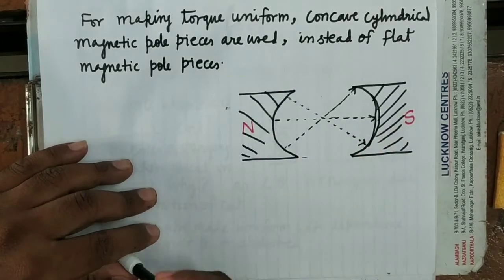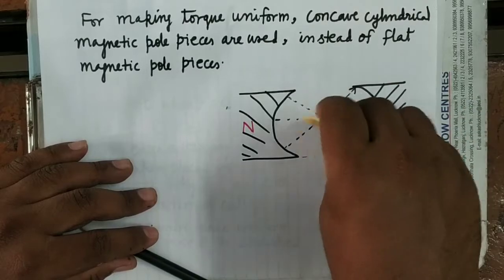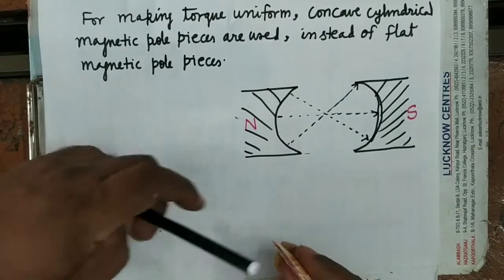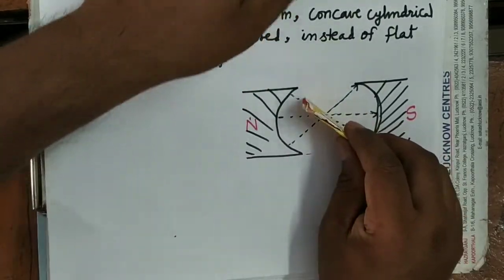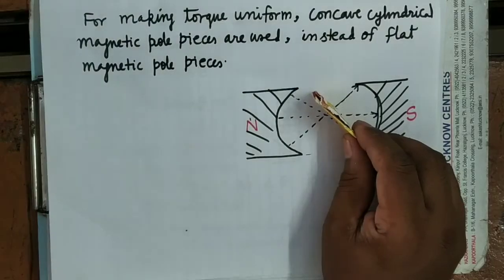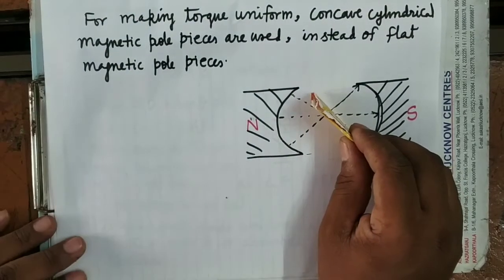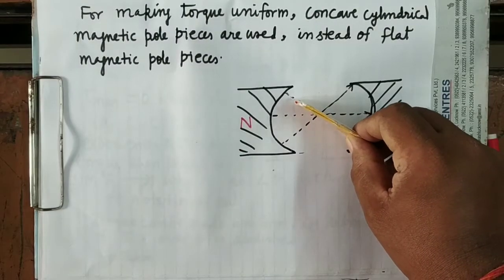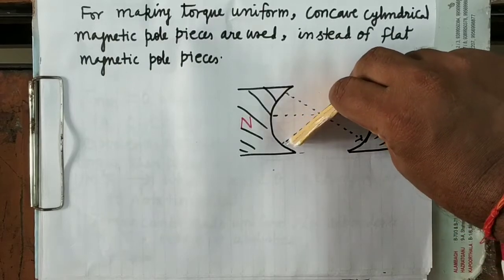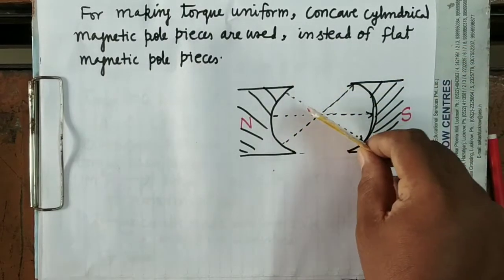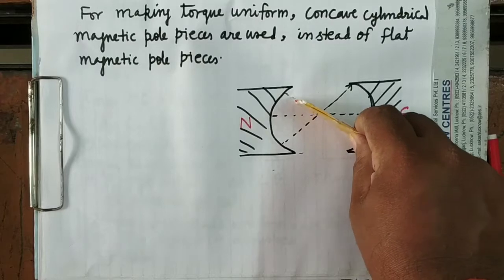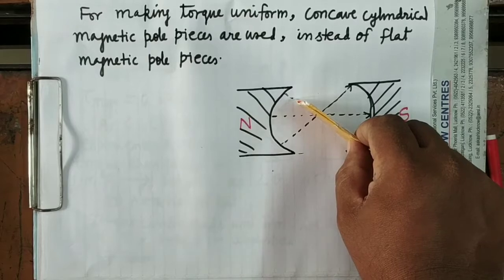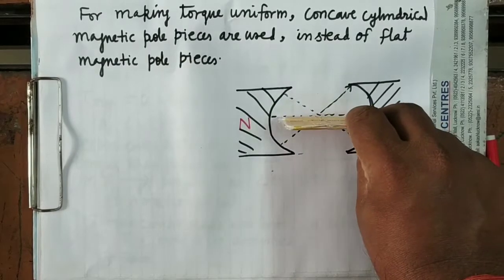So when the coil is placed here, what will happen? It will find the magnetic field at its every orientation. You can see that the magnetic field is along every orientation of the coil, whether the coil is in this position, or this position, or this position.